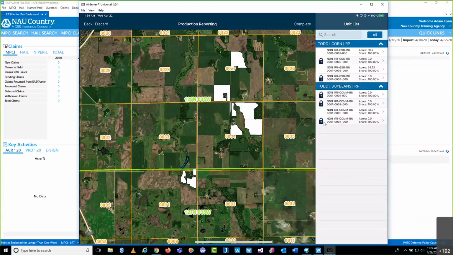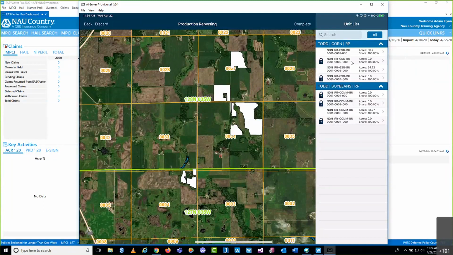You'll see that that list got a little bit larger, but some of them, 4 or 5 of them, have this little lock icon. What that is telling me is that there are several reasons that lock will appear, that we can't report production on this unit. It could be because there's a claim on it. It could be because there's a compliance review on it. There are a lot of different reasons. But 9 times out of 10, if you see that lock icon, it's because there were, in this case, no 2019 acres planted on that unit.